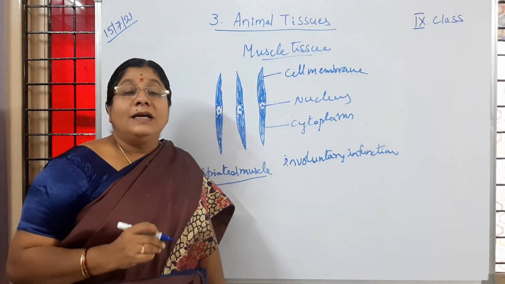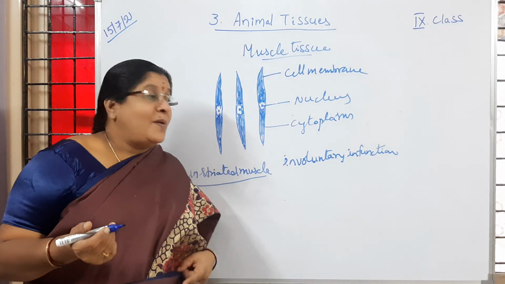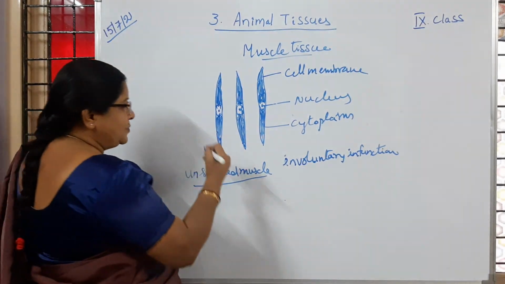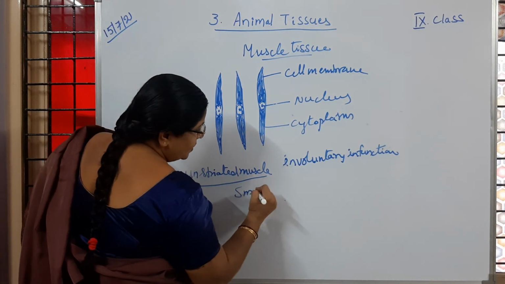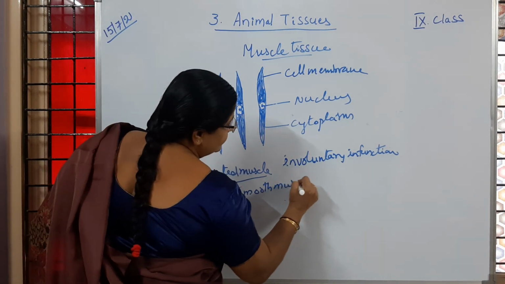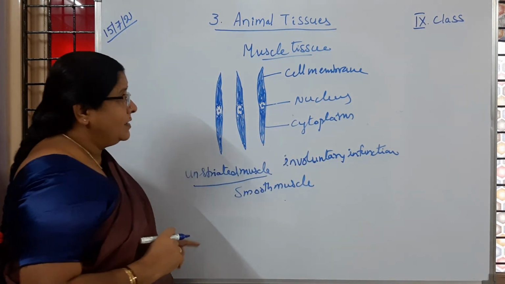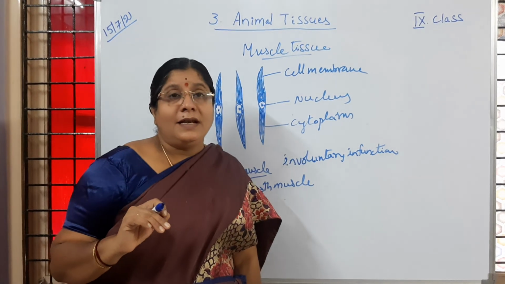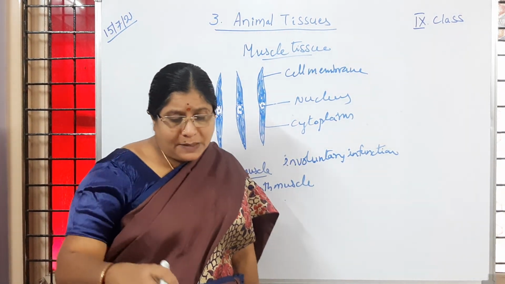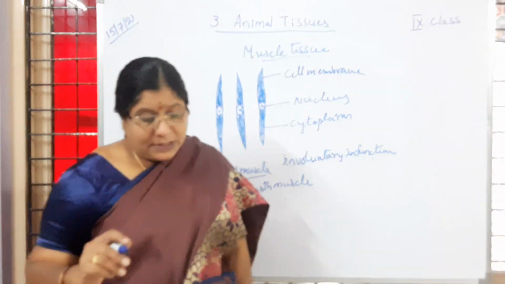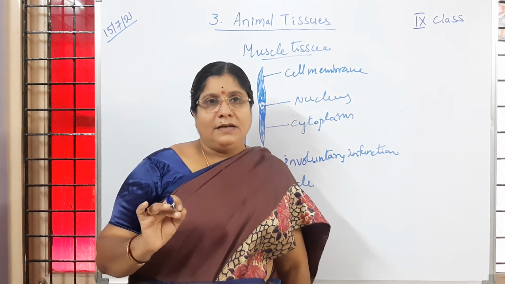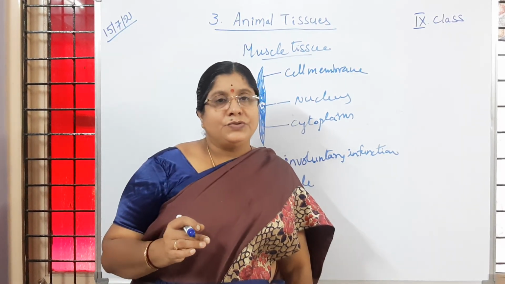Apart from that, as it takes part in involuntary functions and has a simple structure, it is also called smooth muscle. Where do we observe smooth muscle, children? In the intestines, and other parts of our body also. Is it clear to children? Involuntary in function. Have you followed? So the remaining tissues we will discuss tomorrow.